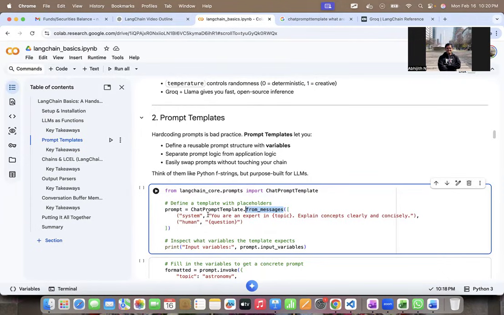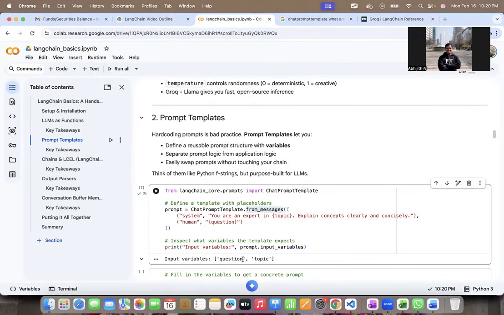In the system message: you are an expert in {topic}, and explain the concepts concisely. And in the human message I have {question}. Whatever is inside these curly braces, topic and question, are placeholders which we can fill dynamically later. Let's first print the input variables in this prompt object.